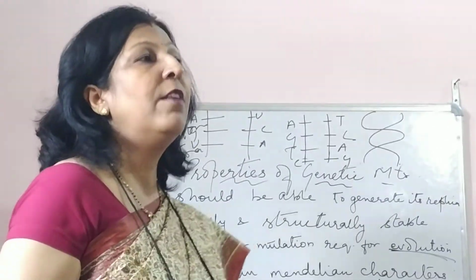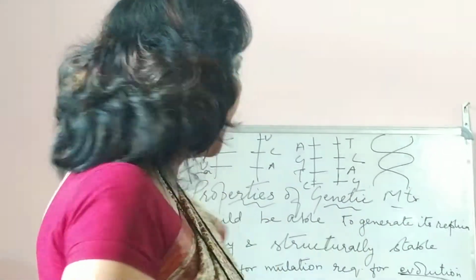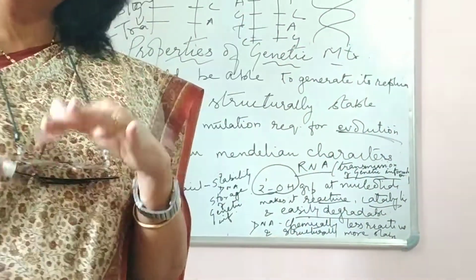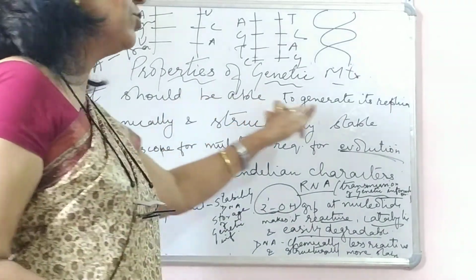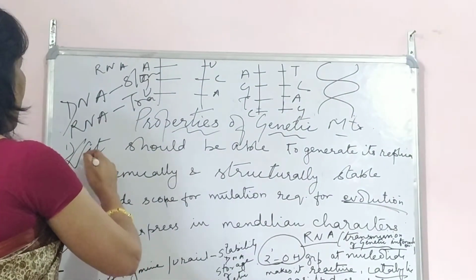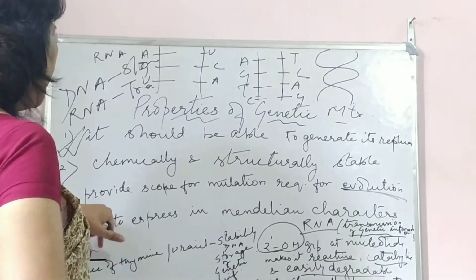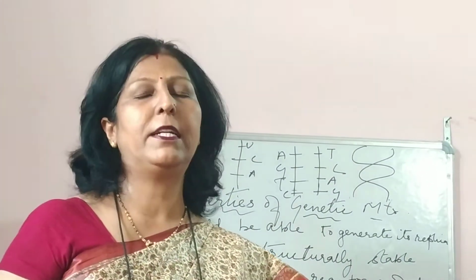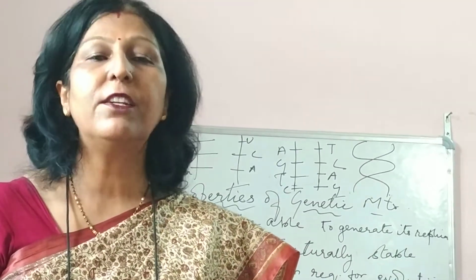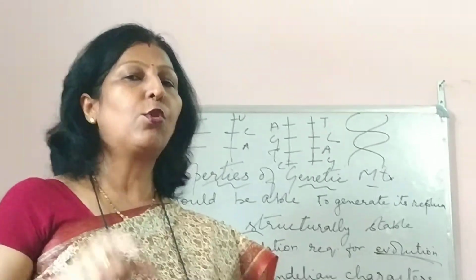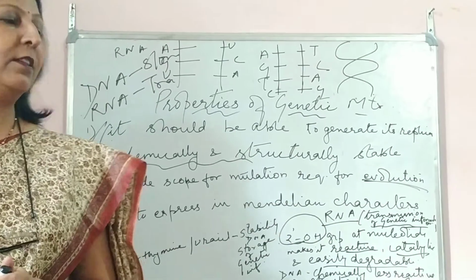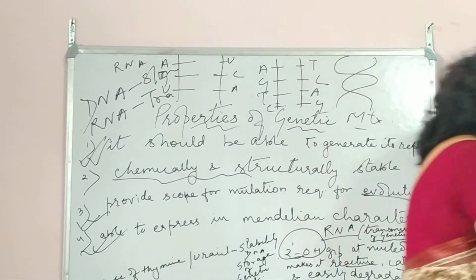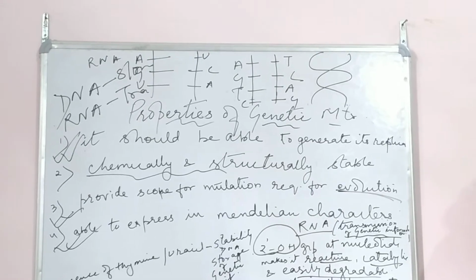So when it is asked which is the best genetic material, definitely it is the DNA, because it should be able to generate its replica. Here both of them hold true. Able to express in Mendelian characters, well, here too. But it is at this place that it proves DNA is the best genetic material, or DNA is considered a better genetic material as compared to RNA. So quite many questions can be asked from this particular section. Hope you must have understood, children. I think I've covered the whole thing and nothing is left over here.